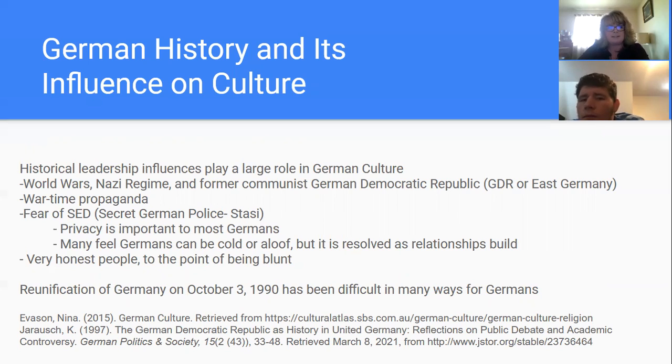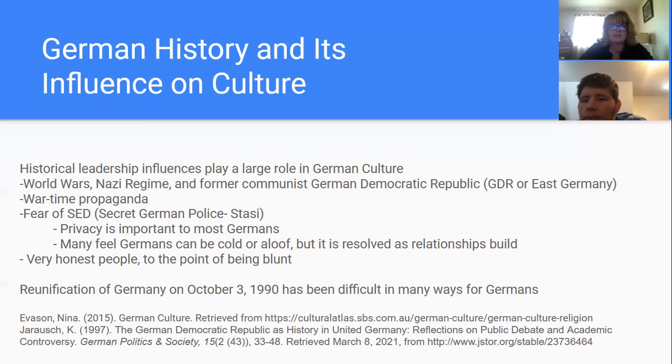Because of this, privacy is very important to most Germans. They keep their business life separate from their personal life. Many feel that Germans can be cold or aloof, but it is often resolved as relationships build. Germans, as Cory said before, are known to be very honest people to the point of being considered blunt.